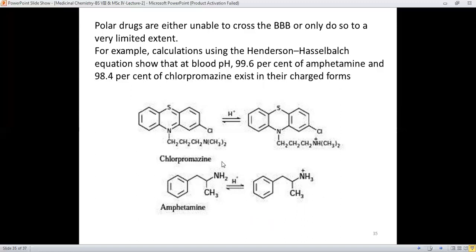It means that this charged form of the drug is retained or is present in the blood, and therefore these drugs exist in a high percentage in the charged form.